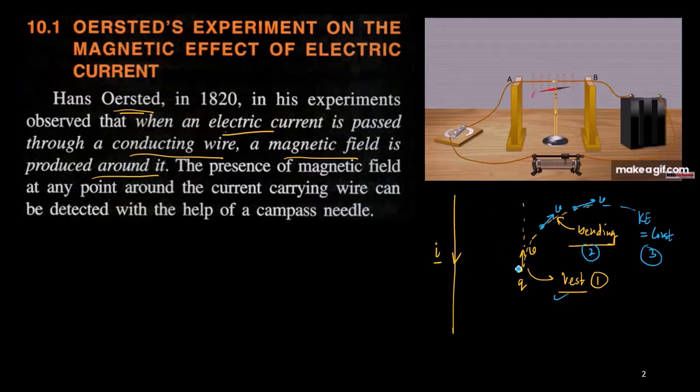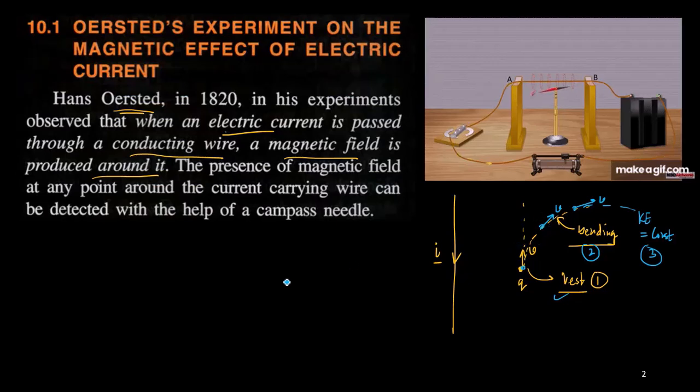Now, the charged particle deviates, which means there must be some kind of force. If no force is acting on the charged particle, that means there is no deviation. So since the charged particle deviates, what you can understand is that some kind of force is acting on it.